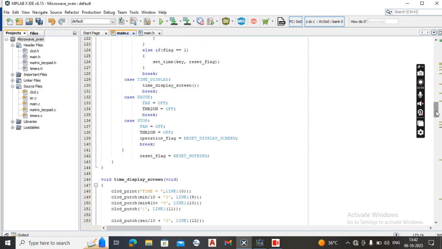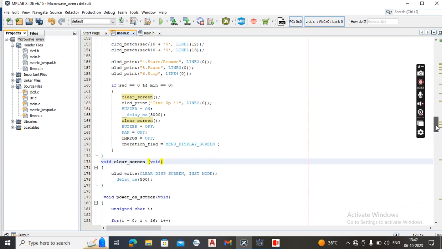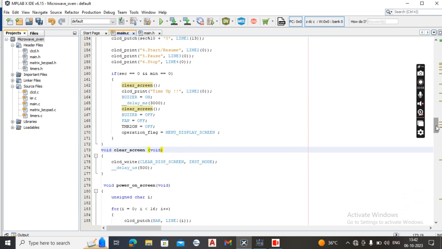The next functionality is clear screen, which is used to clear the screen. The previous data will be cleared, so if we want to hold new data, we can use clear screen.